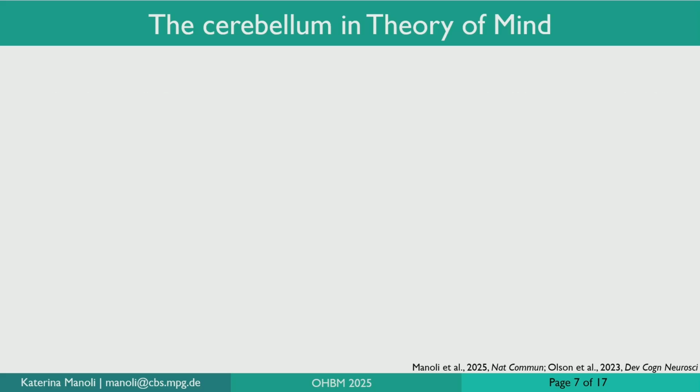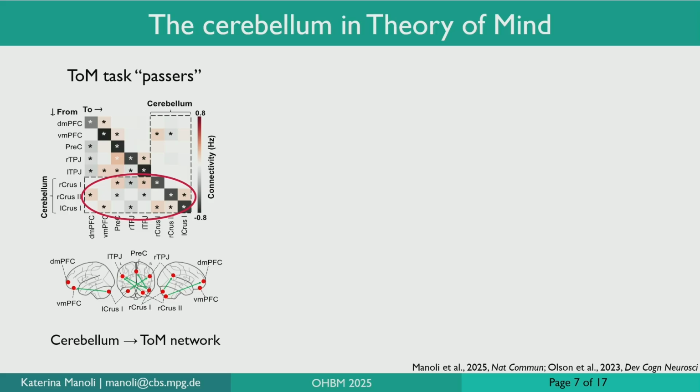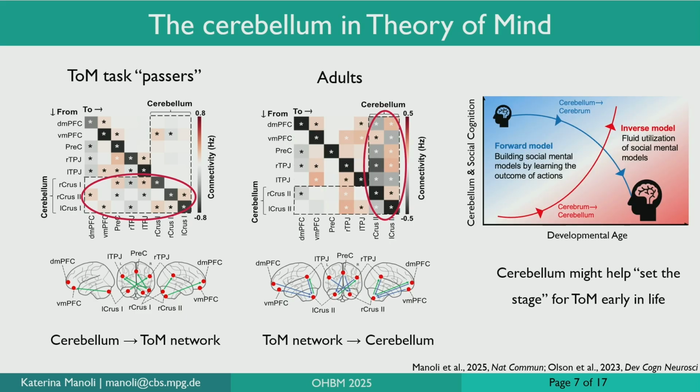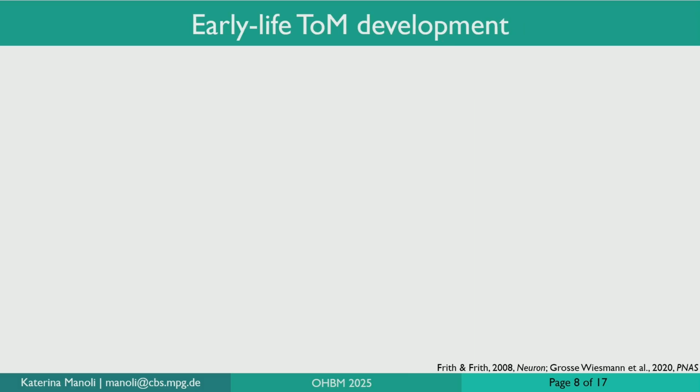Another interesting finding was that when comparing children and adults in terms of task-based connectivity, we found that in children, most connections emerged from the cerebellum and ended in the cerebral cortex in the theory of mind network, whereas in adults we observed an opposite pattern, which might suggest that all of these emergent connections from the cerebellum early in life might help set the stage for theory of mind development in the first years of life. However, this is not the full picture.